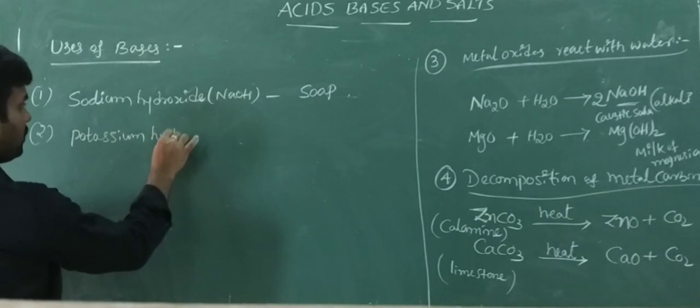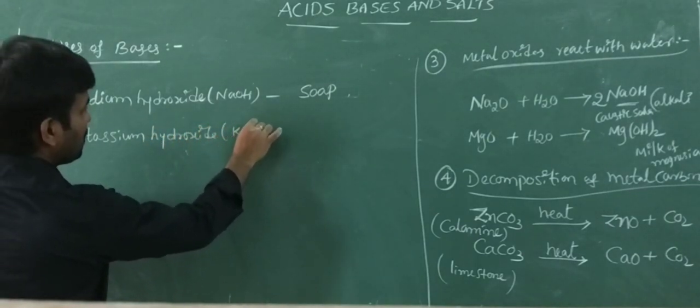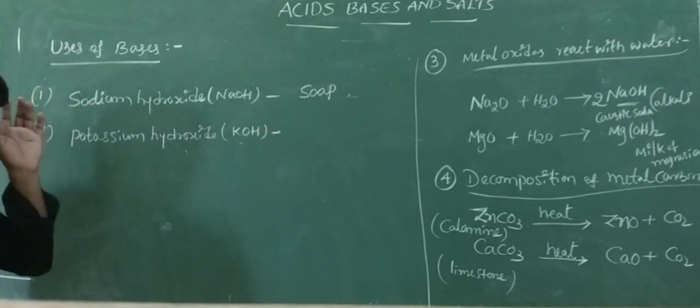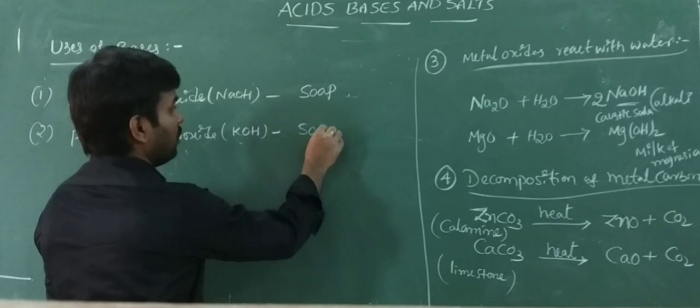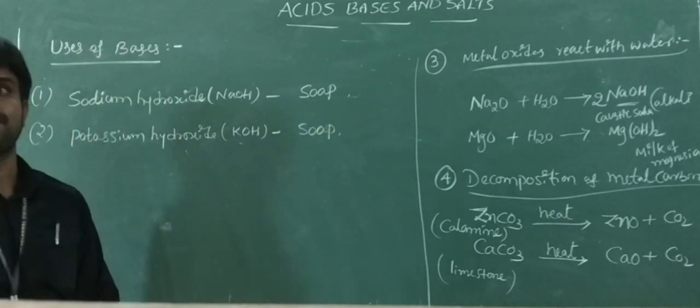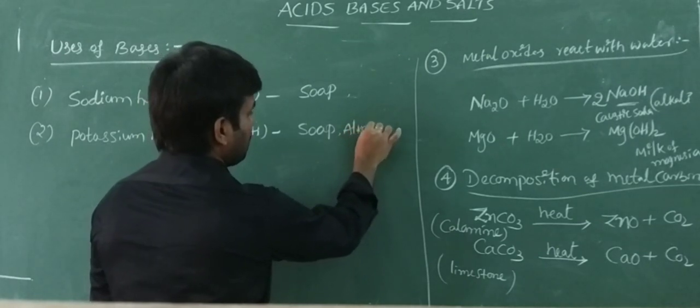Second one, potassium hydroxide. Its formula is KOH. This potassium hydroxide is also used in the manufacture of soap, and it is used in alkaline batteries.